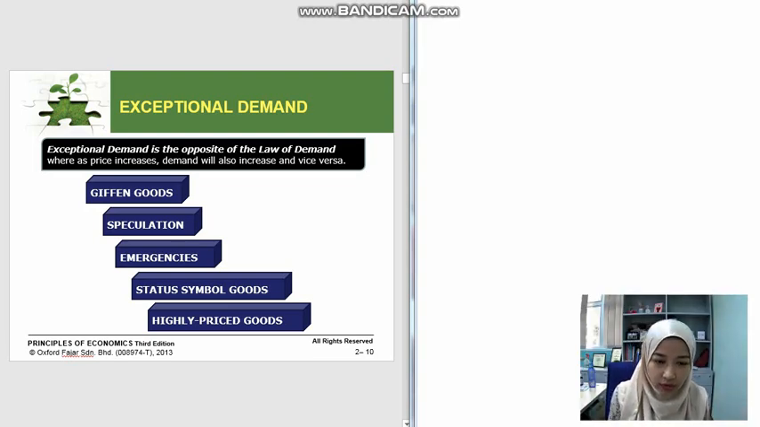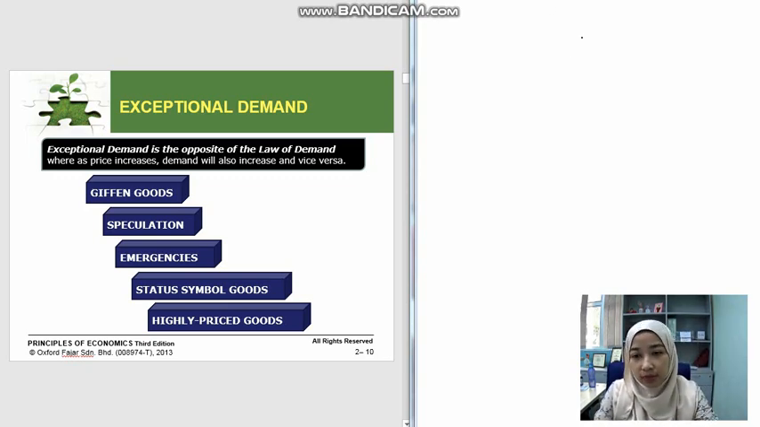Okay, so we have now come to the second part of topic 2, which is on exceptional demand. The word exceptional here means that there are certain situations in the economy in which the law of demand does not apply.